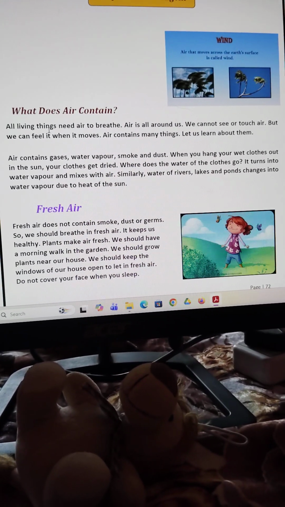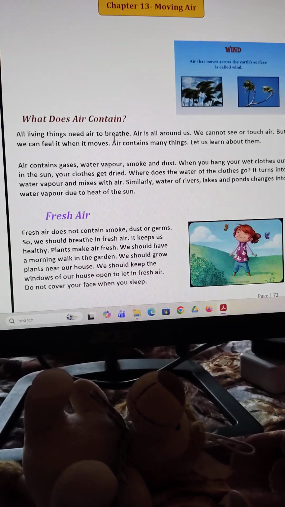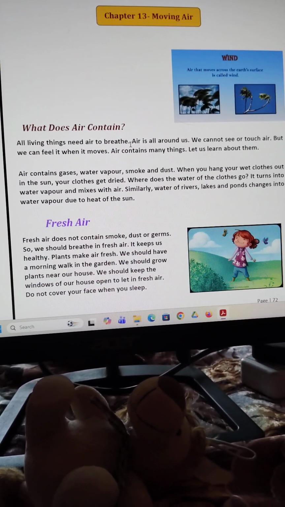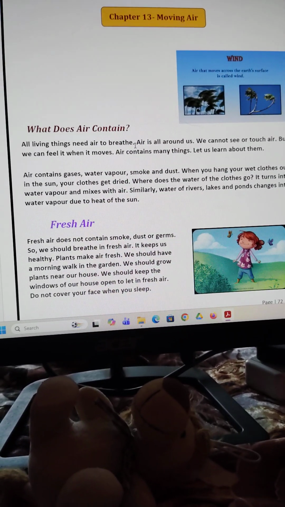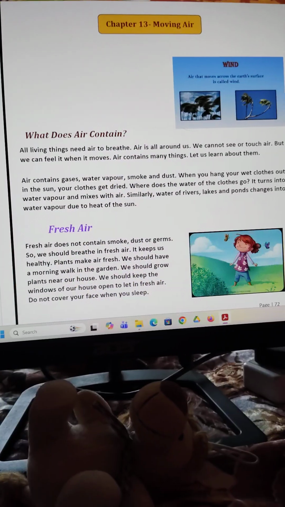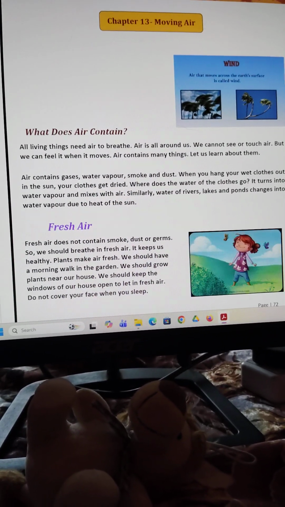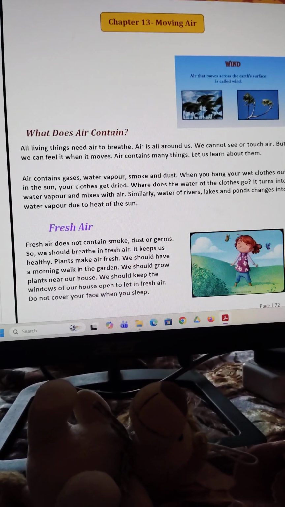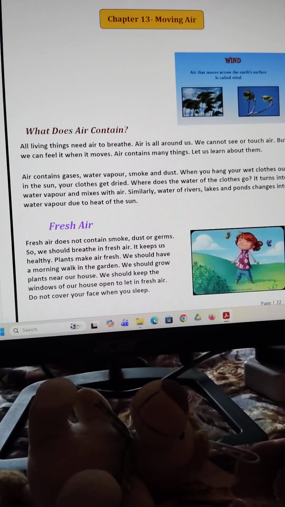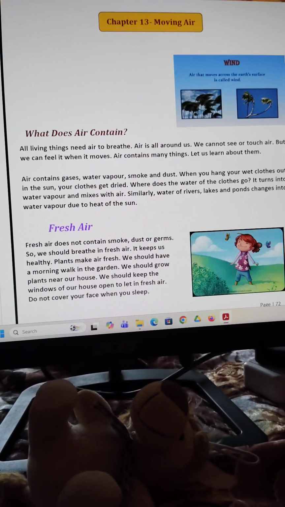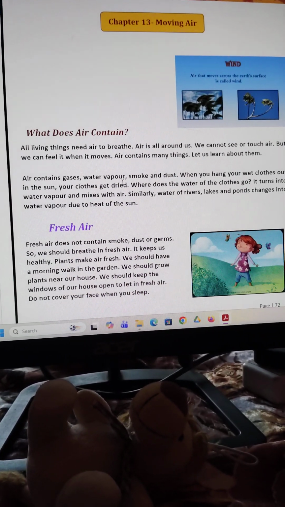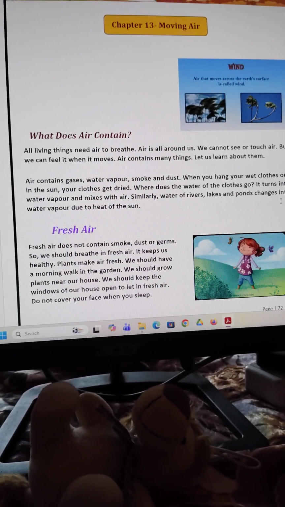Now, all living things need air to breathe. We need air. Without air, we can't live. Air is all around us. We cannot see or touch air, but we can feel it when it moves. Air contains many things. Let us learn about them. Air contains gases, water vapor, smoke, and dust.